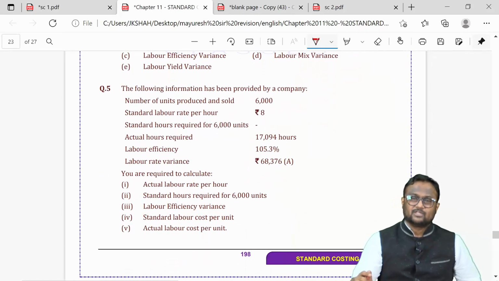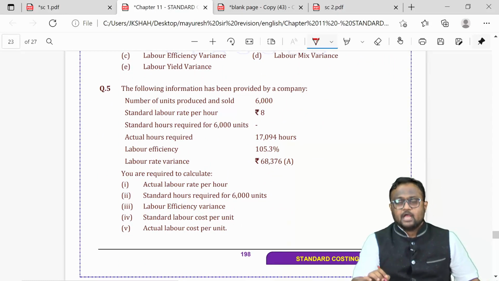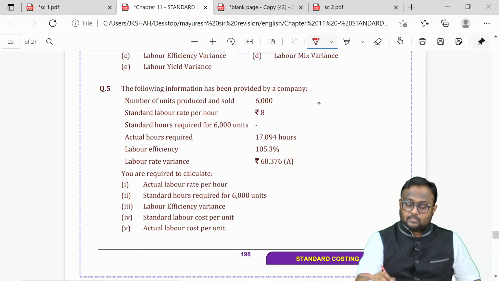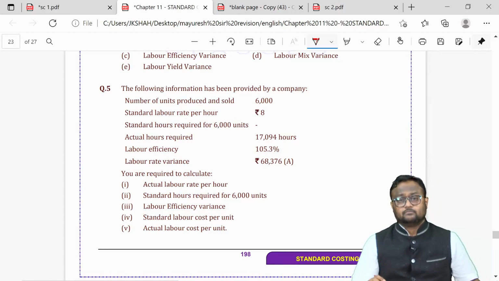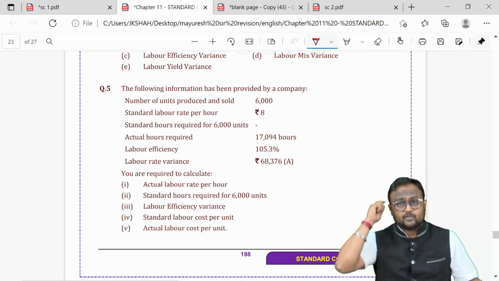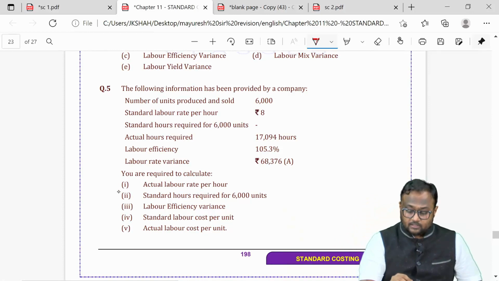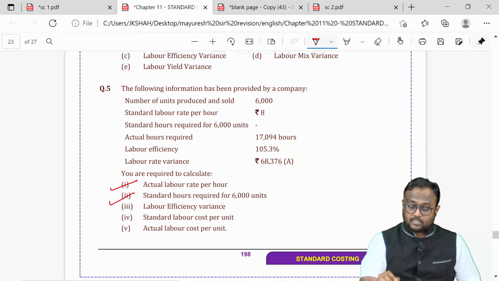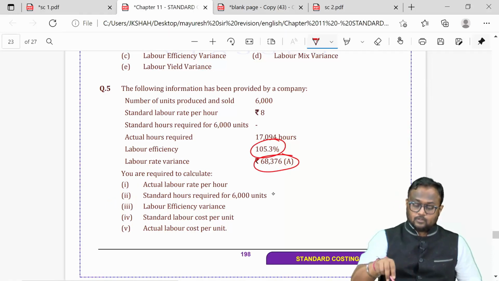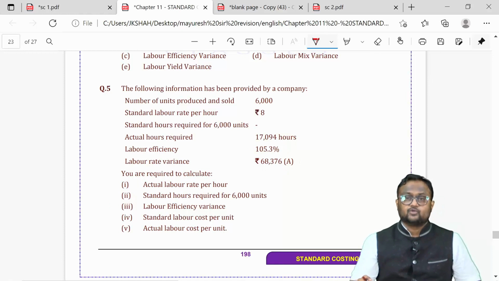Then this was a reverse question. There is nothing to be discussed. It was pretty simple. I have always told you, a reverse question is nothing but the data which is normally given will be missing, and the data which is normally calculated will be given. So they did not give us rate and standard hours which they normally give us. That is why they gave us rate variance and efficiency ratio. So we applied those efficiency ratio, and we got these answers.